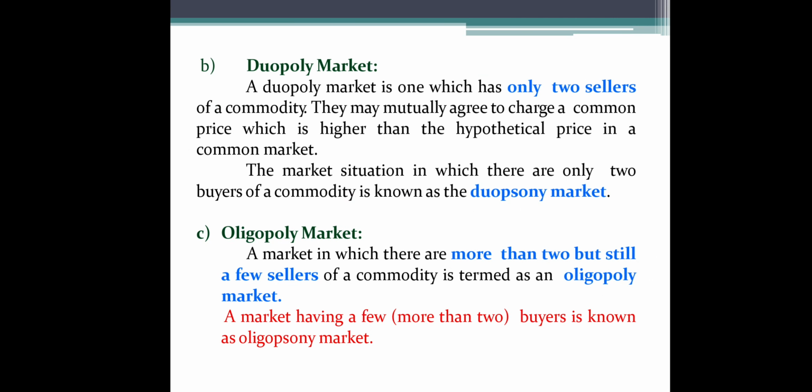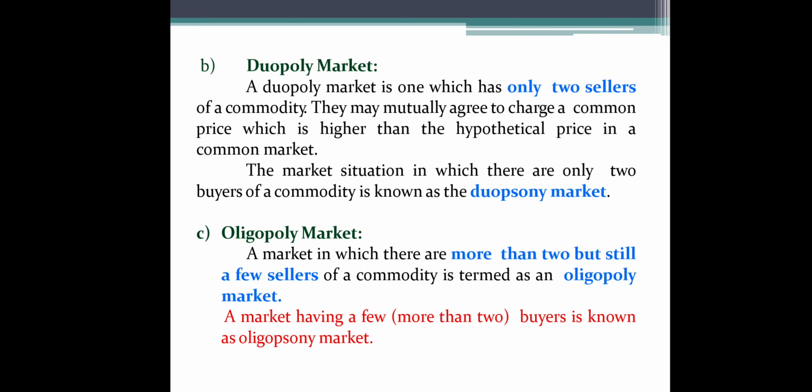Then duopoly market. Duopoly market, again, is a subtype of imperfect market. As the name explains, it is one which has only two sellers of a commodity. Monopoly, one seller. Duopoly, two sellers. They may mutually agree to charge a common price which is higher than the hypothetical price in a common market.